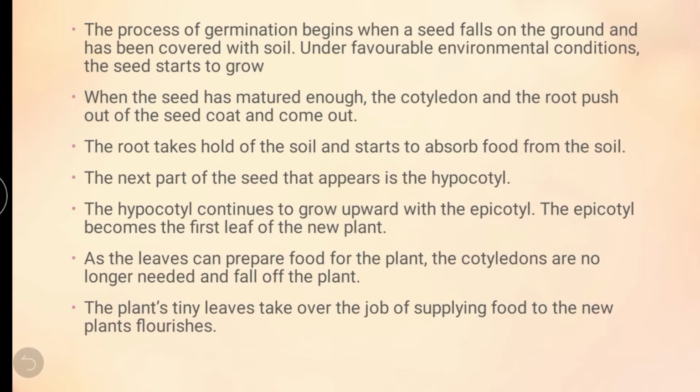First, when the seed has matured enough, the cotyledon and the root push out of the coat and come out. Mature means it comes to the stage of giving birth to another plant. The cotyledon we have learned. The root will come out of the seed coat and it will start to grow.